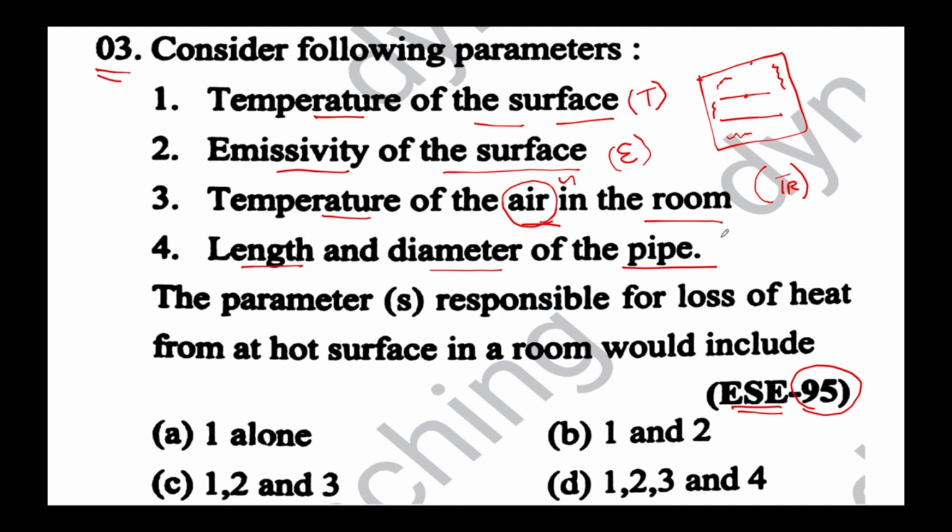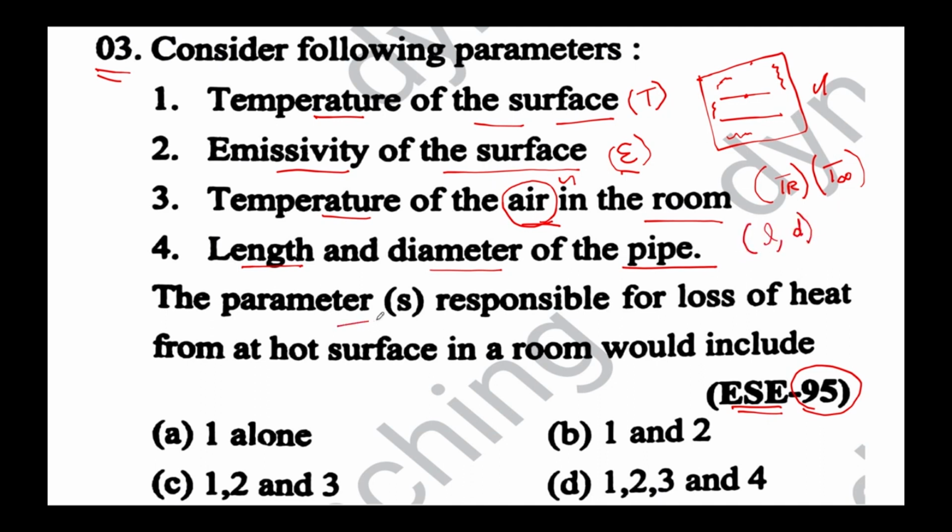So these are all the four statements given with respect to the scenario: temperature of the surface, which is the pipe surface, and emissivity of the surface epsilon, and temperature of the air in the room, which you can take as TR, or usually denote in most cases as T infinity, and the length and the diameter of the pipe, right? So these are all the four statements given.